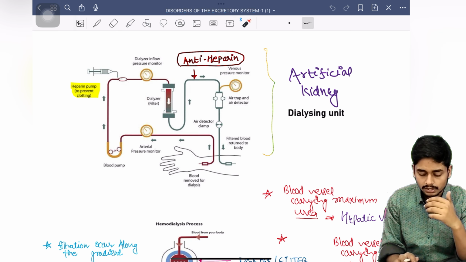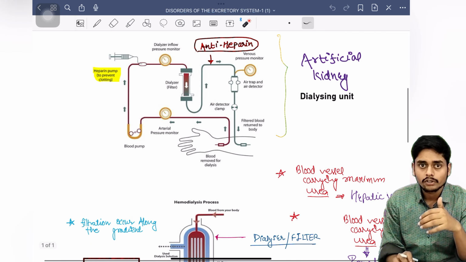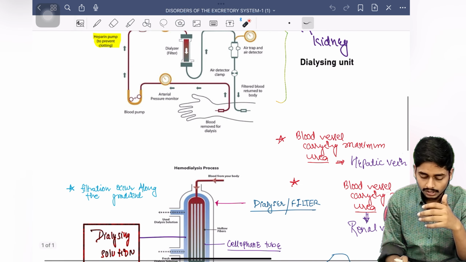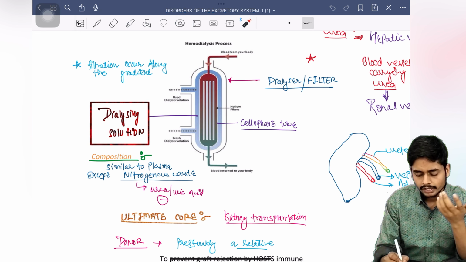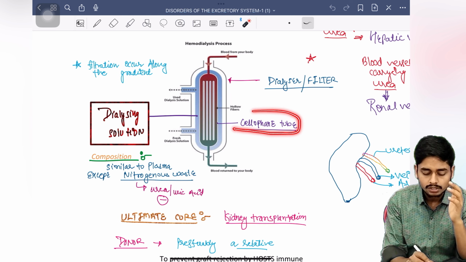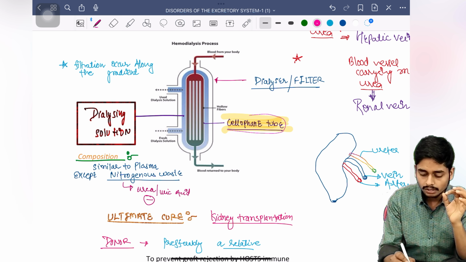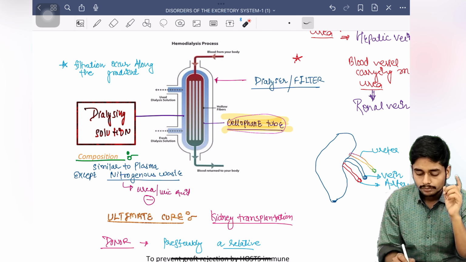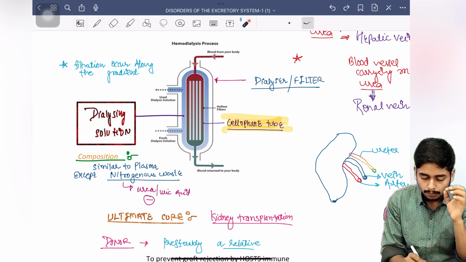Now what will happen after passing this blood into the dialyzer unit? The first thing we need to discuss is this dialyzer or filter: what is it made of and how does it function? It is made of a cellophane tube. These are hollow fibers made up of cellophane tube. We have taken this blood from your body and it is passing through this dialyzer, this hollow structure.